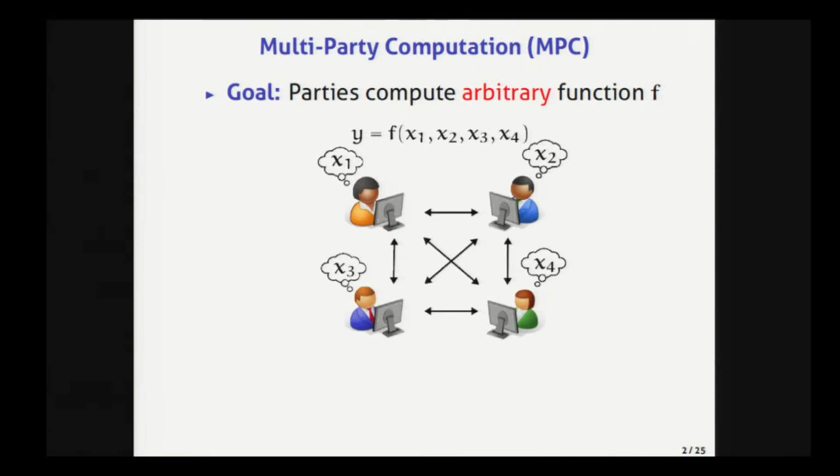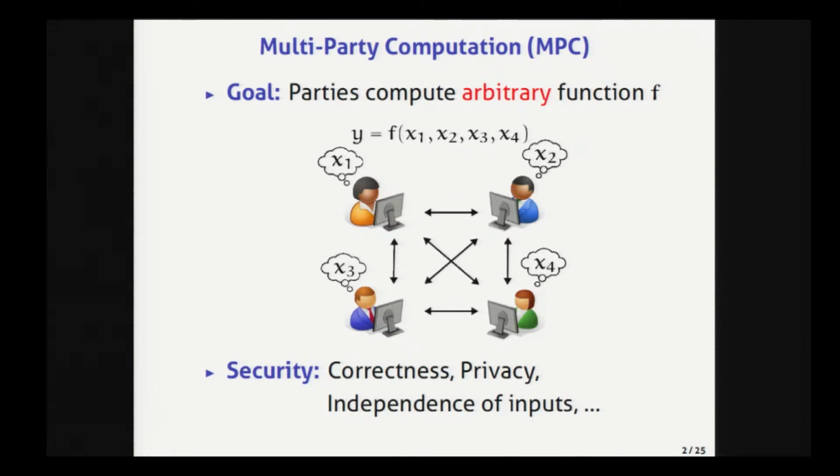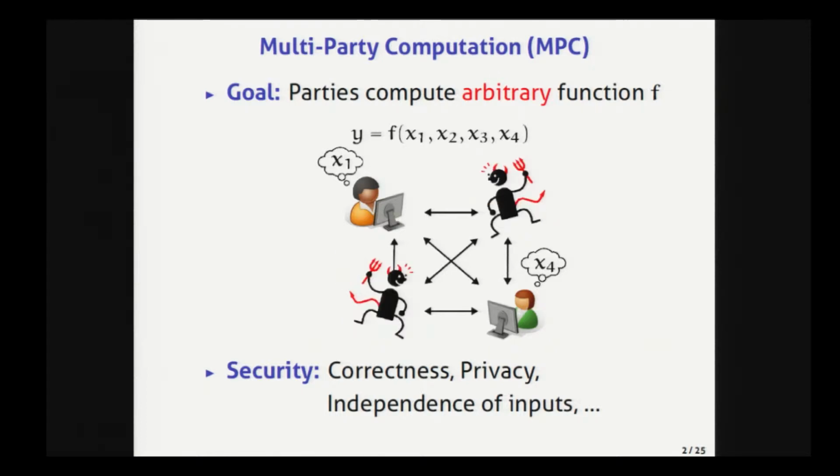In MPC, there are several mutually distrustful parties, and the goal of MPC is to allow these parties to compute any function on their input by communicating with each other. The security of MPC is formalized by a beautiful paradigm called the simulation paradigm. This security guarantees many properties, such as correctness of the output, the privacy of the input, and the independence of the input. And this security holds even when a majority of the parties are corrupted by a polynomial time adversary.